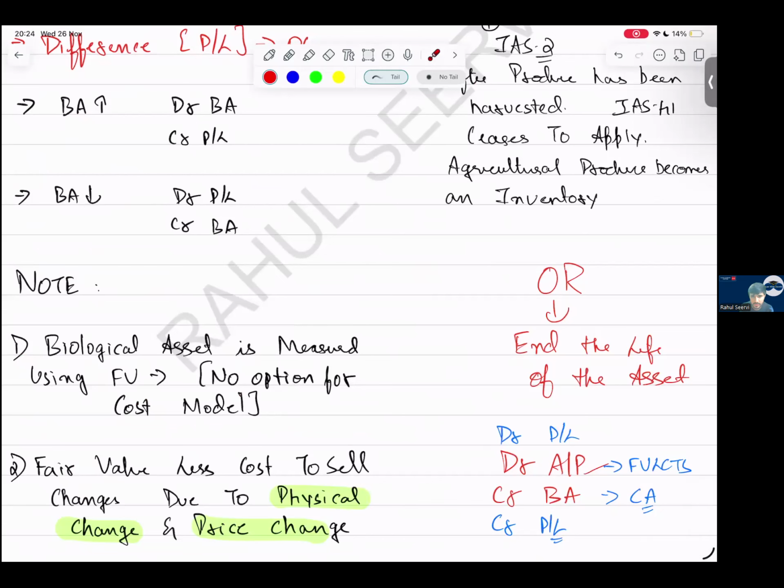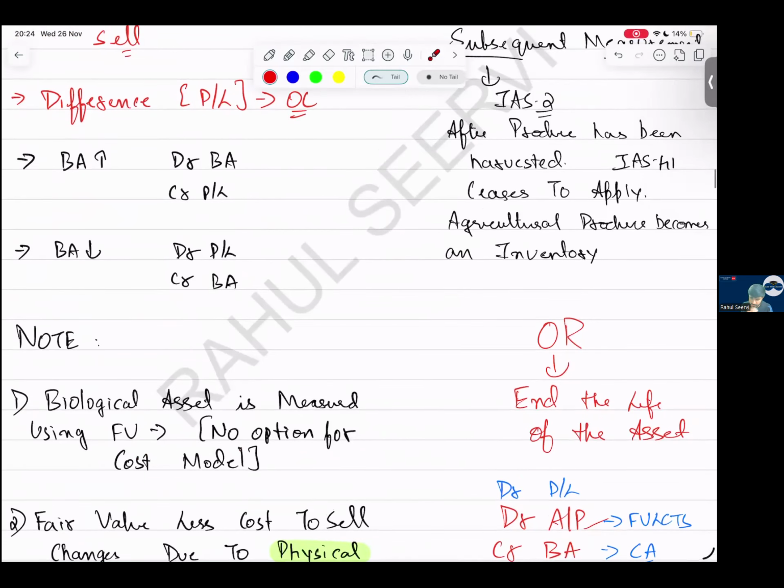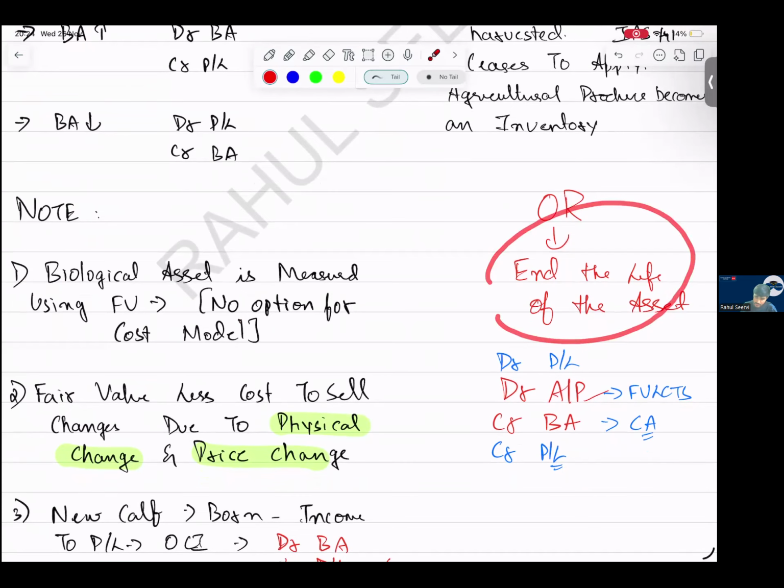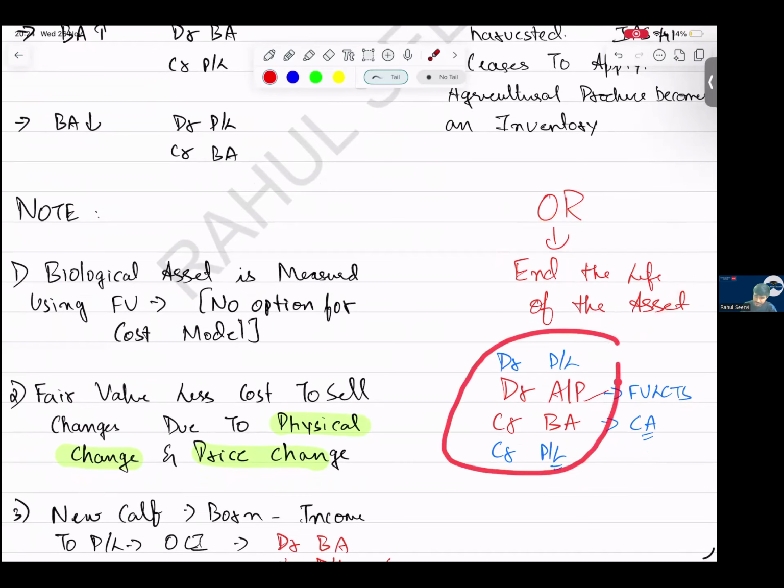Will become an inventory. Yes, sir. Sometimes we will end the life of the asset. In case of carcass, etc., we have seen that we end the life of the asset. So when we end the life of the asset, what is the journal entry we pass?